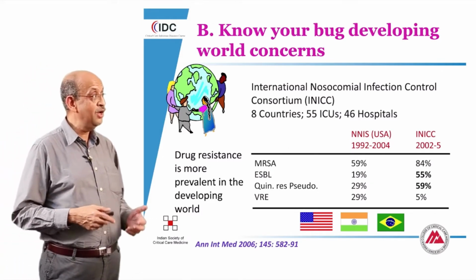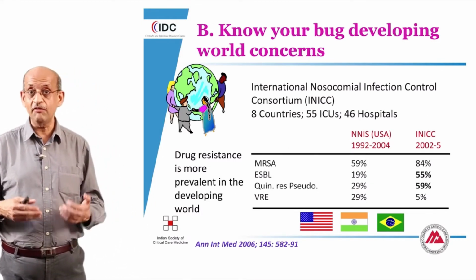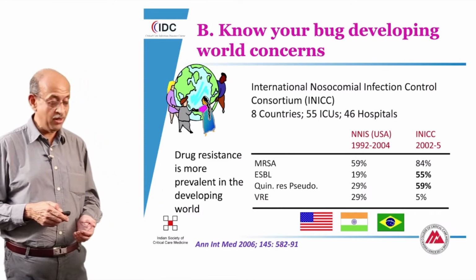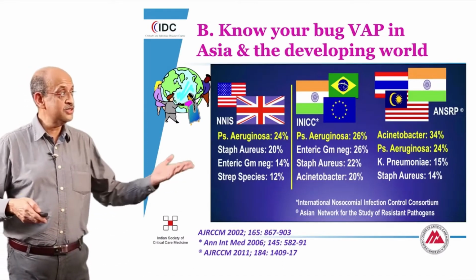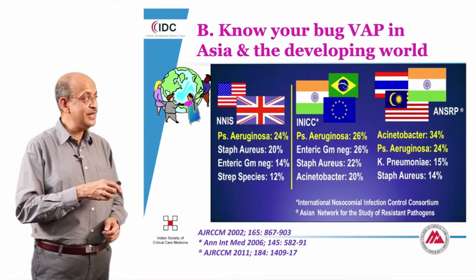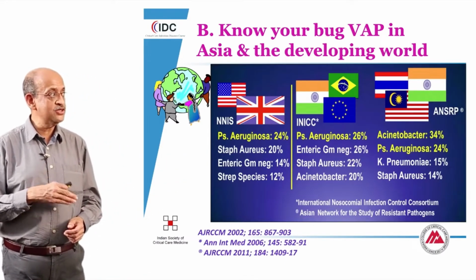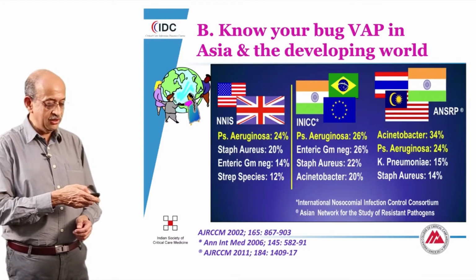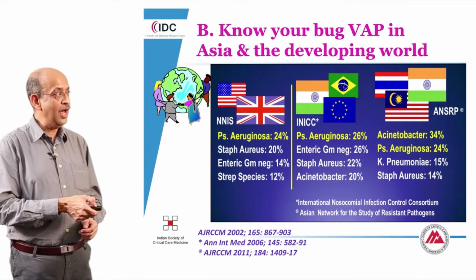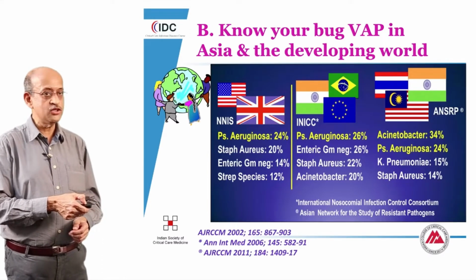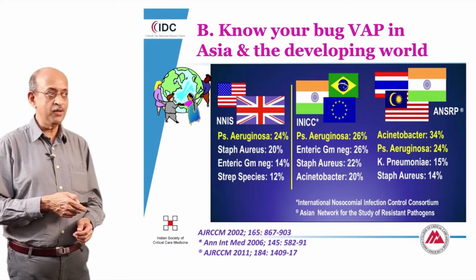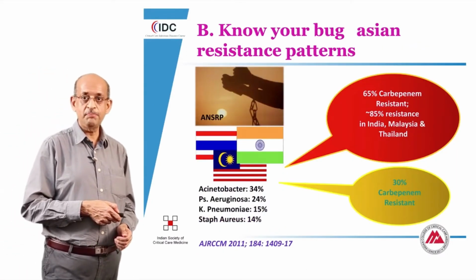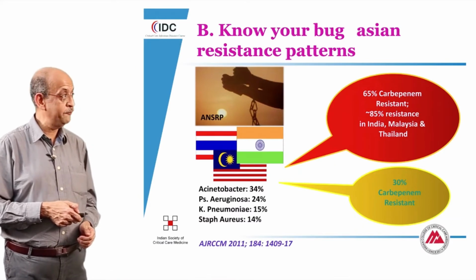On the other hand, we do worry about the high rates of resistance among gram-negatives, which probably will change the way in which we apply these antibiotics. This is again data that shows you a distinct difference between the patterns of infection and the knowledge that most infections in the developing world are related to Acinetobacter and Pseudomonas, which is very important because we do know, for instance, that the carbapenem resistance patterns in these particular organisms is extremely high.